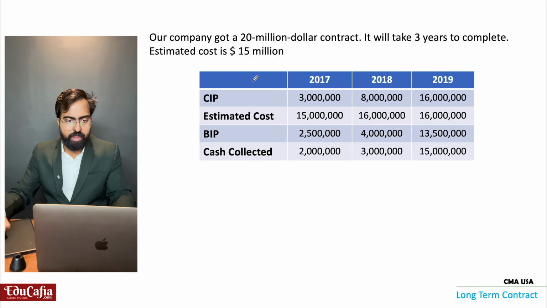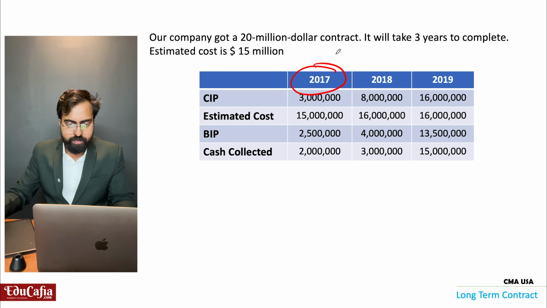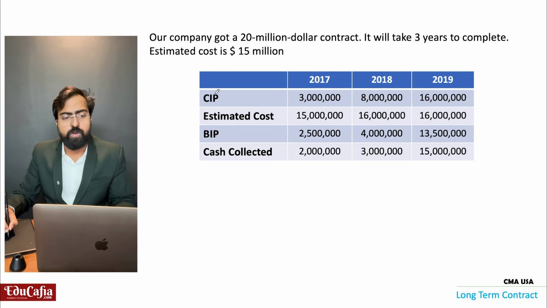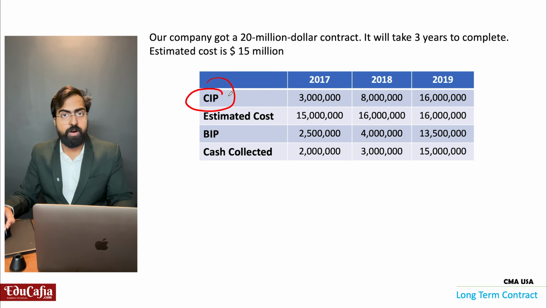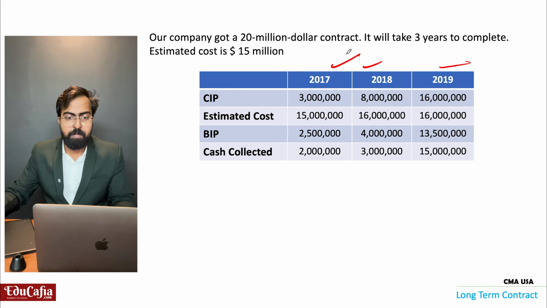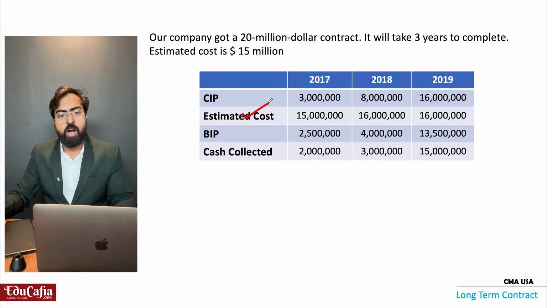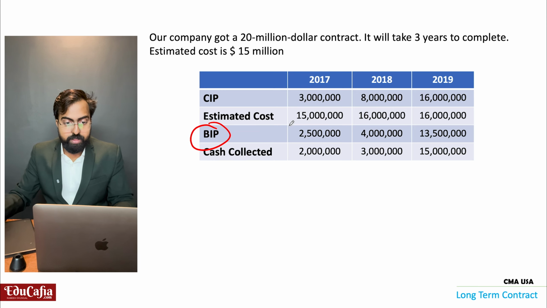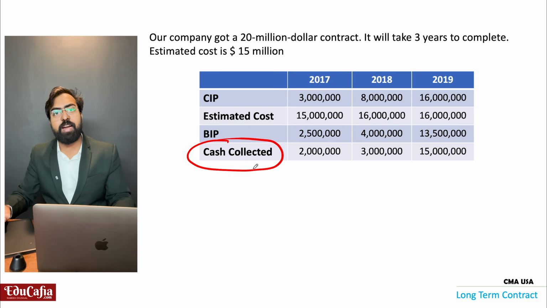So these are the entries that will come. In 2017, we will start the first year. This is the second year, 2018, third year, 2019. What are the costs? CIP, construction in progress. Every year, one CIP account we will add, right? This much we add. So these are the CIP. And estimated cost, how much cost will be there? And BIP, some bill we will send, right? So these are the bills we are sending. And according to that bill, some cash we will collect, right? So these are the cash we are collecting.